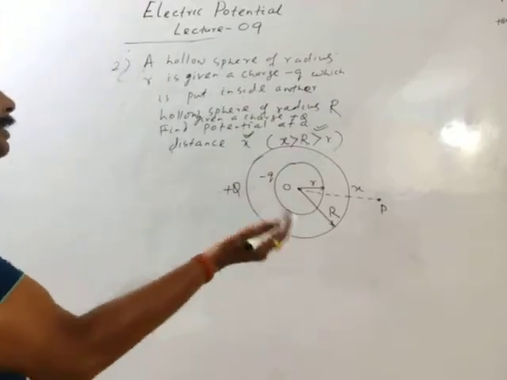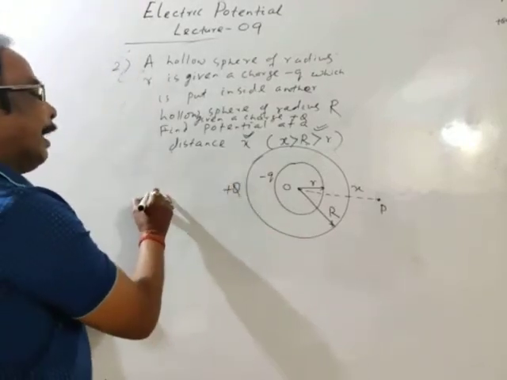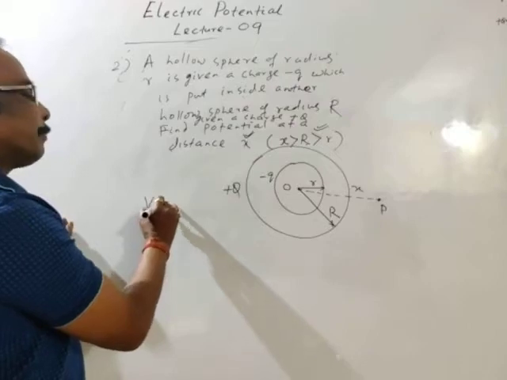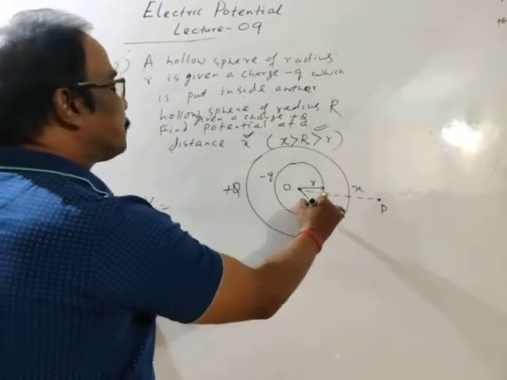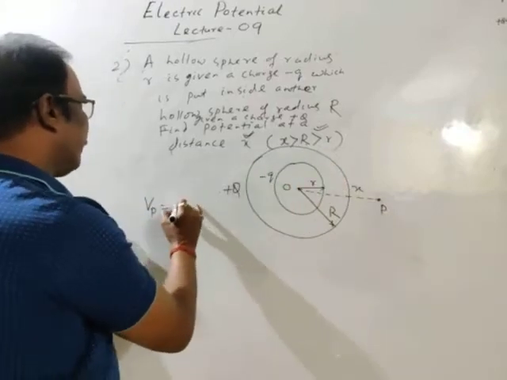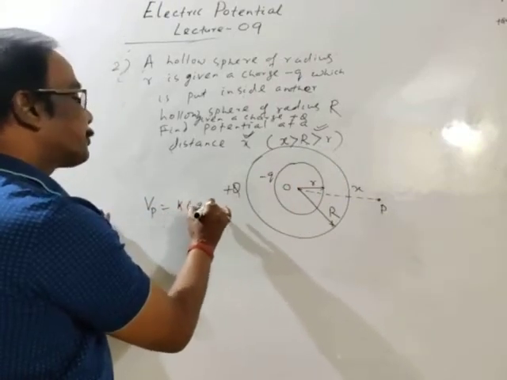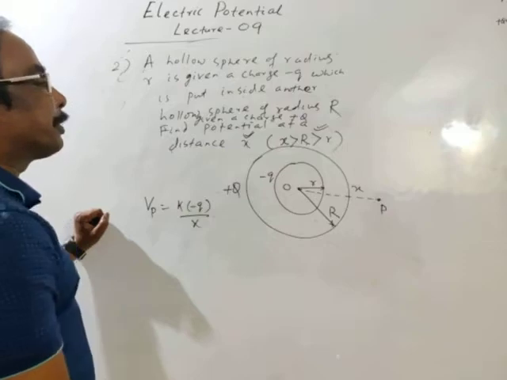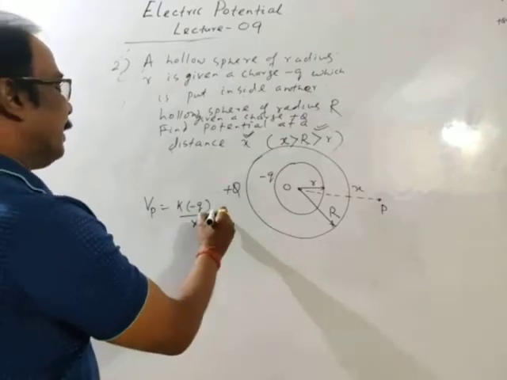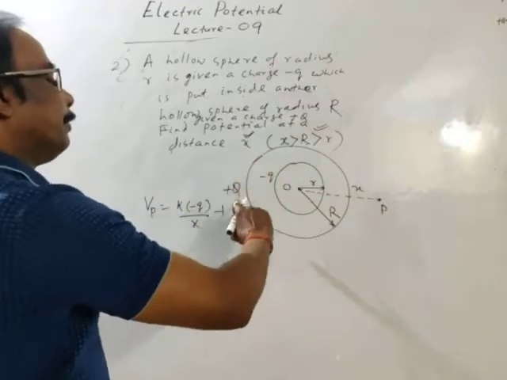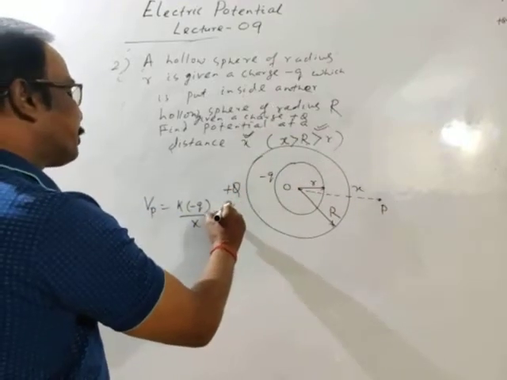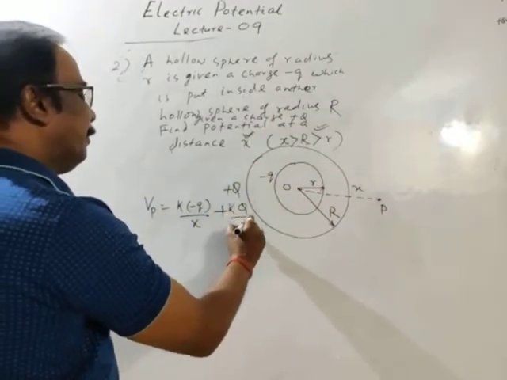Or concentric cells. Then at point P, potential due to the inner sphere is k times minus q divided by x, plus due to the outer sphere, again this charge is q, kq by x.